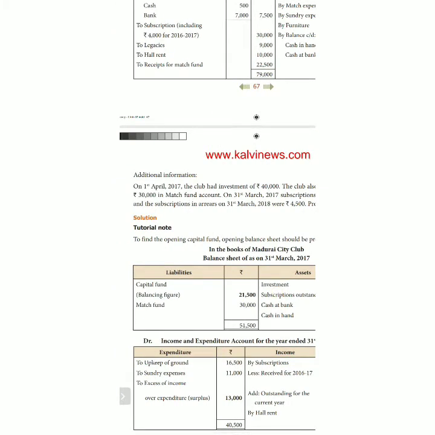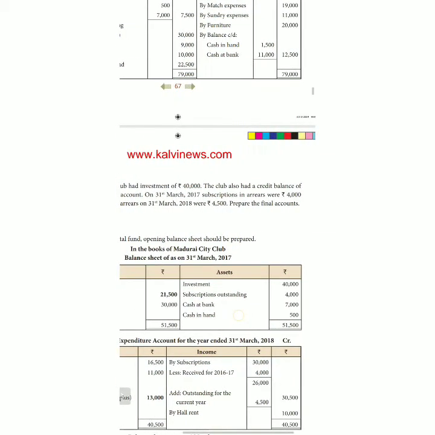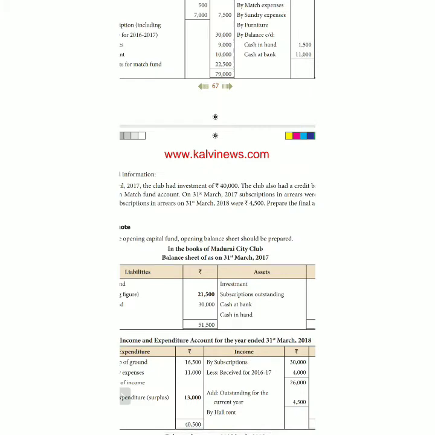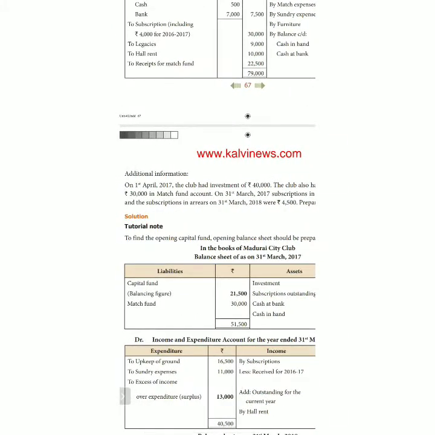But here the capital fund is not given. I told you many times, we have to prepare last year's balance sheet with the available last year asset and liability values. On 1st April 2017, the club had an investment of 40,000, which is an asset, so it is recorded on the asset side. And the club had a credit balance of match fund. Last year they had one match fund, a specific fund, so it is on the liability side. Match fund 30,000 is given, and it also comes this year. Okay.